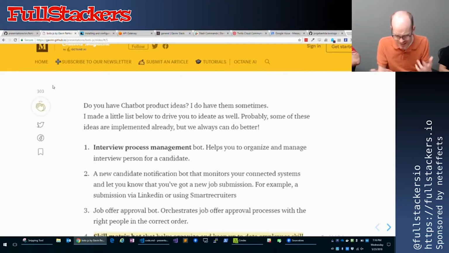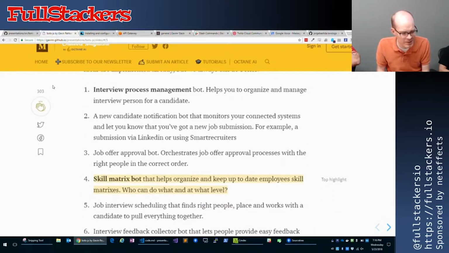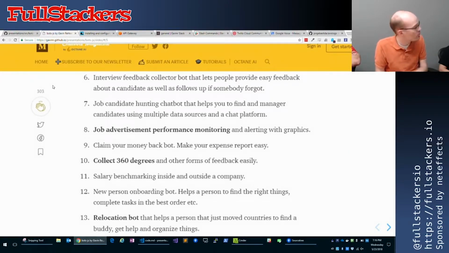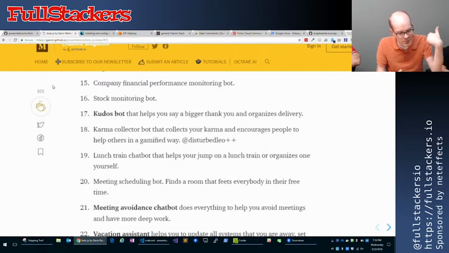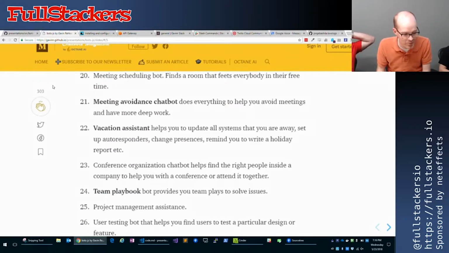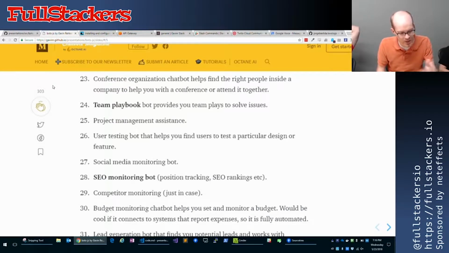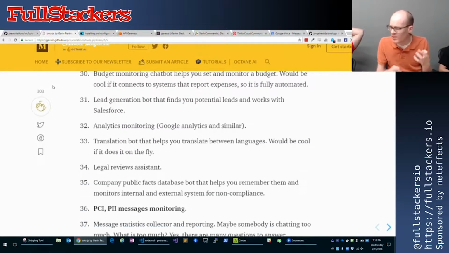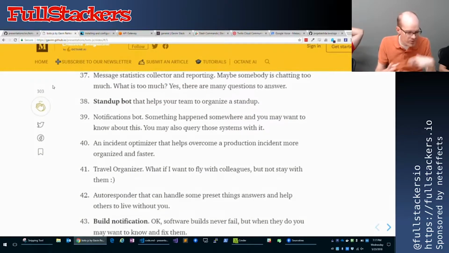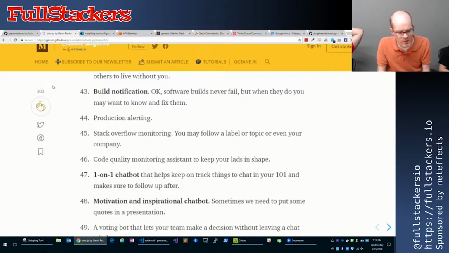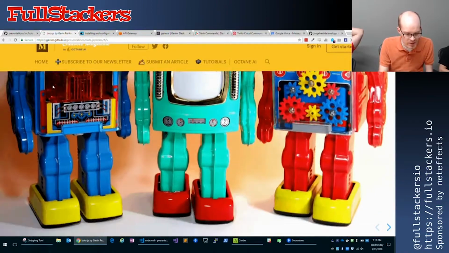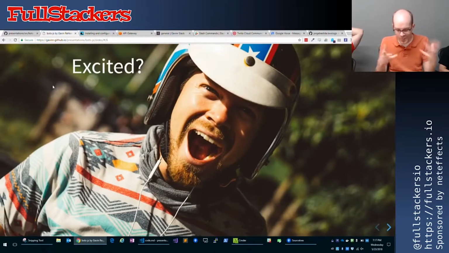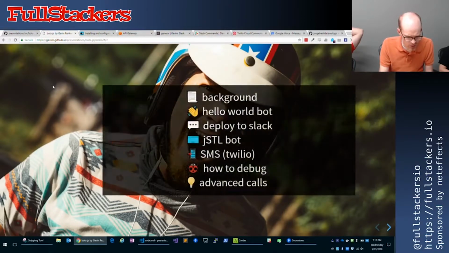there's a lot of ideas as well out there for bots. A lot of these have been created, but when I was doing research, I found this article out there that has like 80 ideas, from a kudos bot to a meeting avoidance bot. I would love to build that one for my company. SEO monitoring bot. There are tons of ideas that are small enough to build in a weekend. You might even make some money off of it, or you might improve the life of somebody out there just with a small little project. So I think it's a really exciting and cool technology to learn. I hope I've excited you guys a little bit about the topic, and so now we'll get into it.